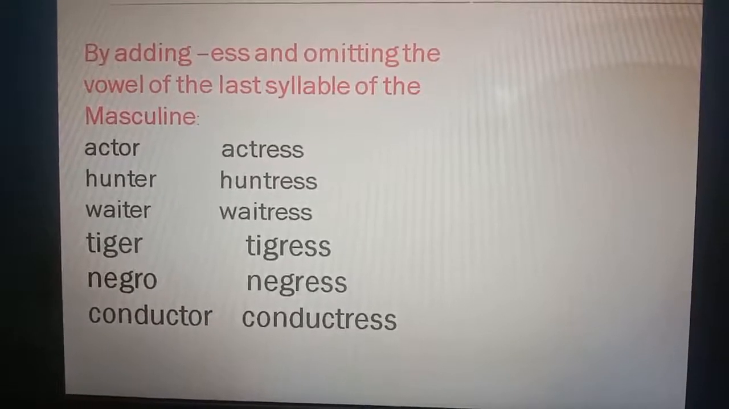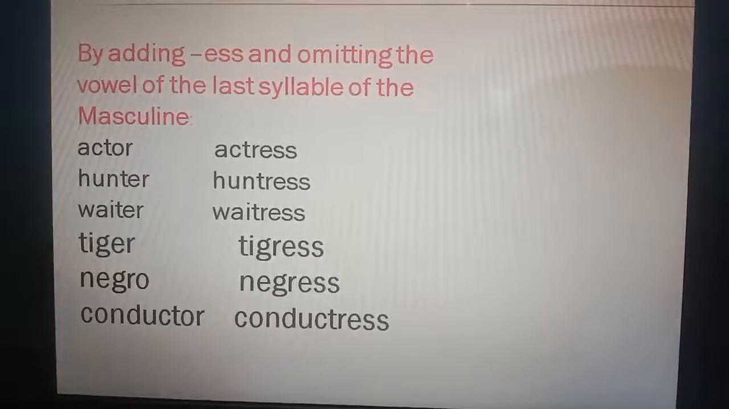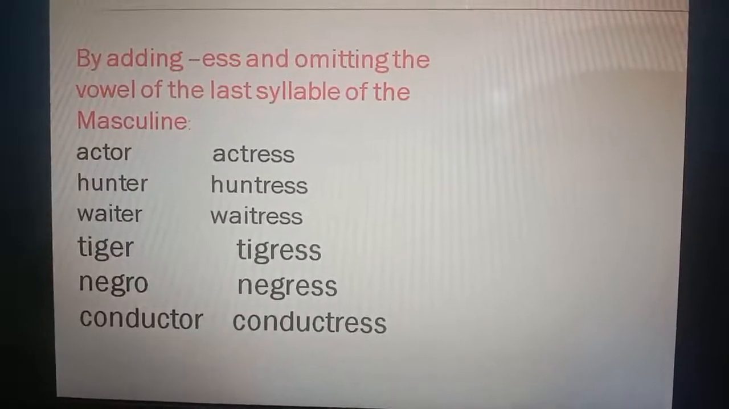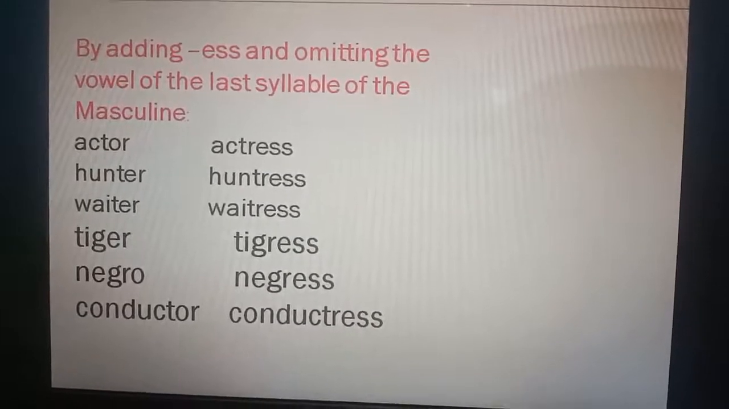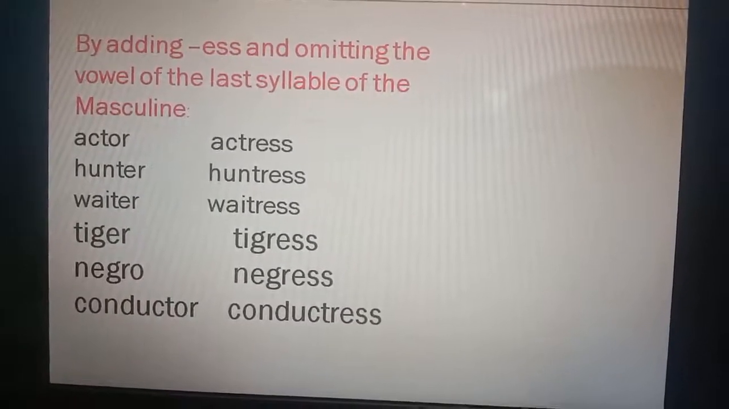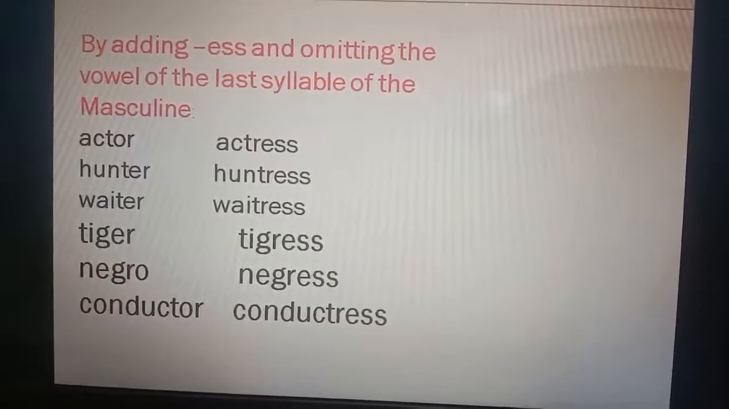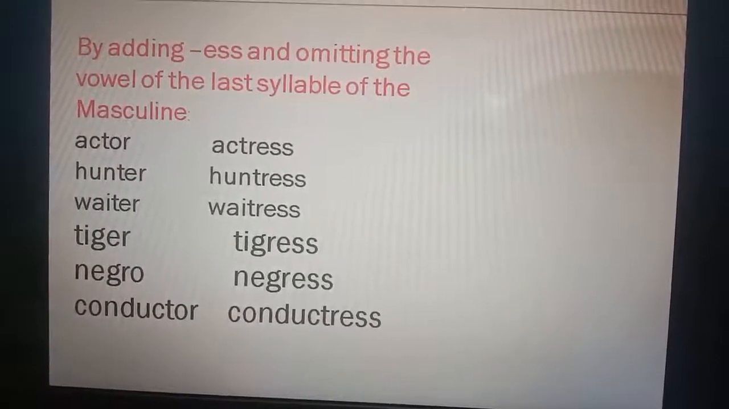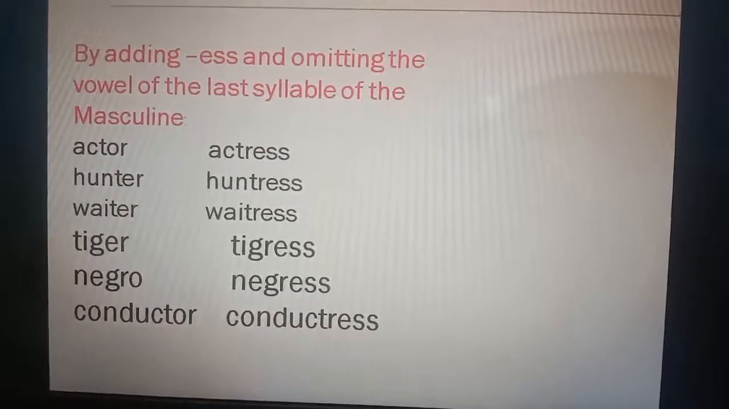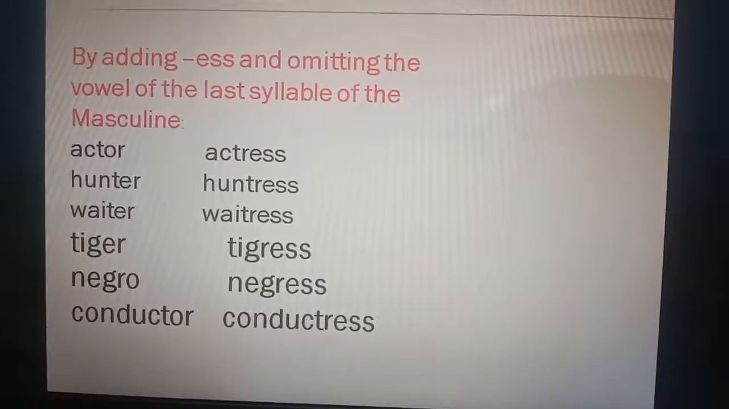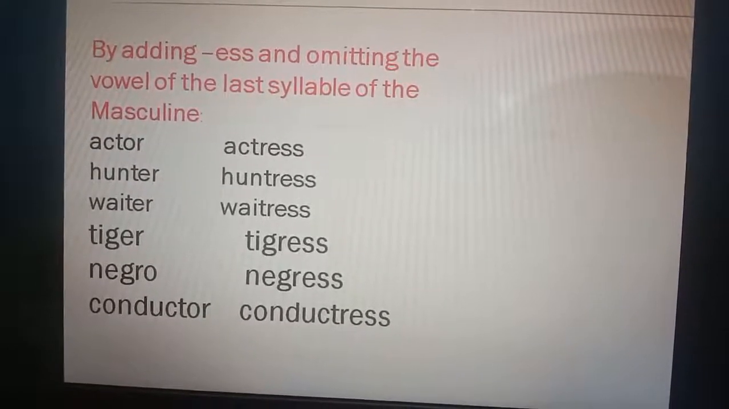You must have noticed, children, that we have omitted the vowel of the last syllable of the masculine. In actor, we have omitted O. In hunter, we have omitted E. In waiter, we have omitted E. In tiger, we have omitted E. In negro, we have omitted O. And in conductor, we have omitted the last O. And we have added ESS to these masculine nouns to form feminine nouns.